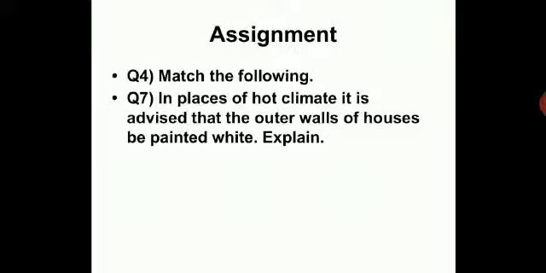The concept was already explained to you. You have to explain in terms of dark color and light color, absorption of heat and radiation of heat. So that concept of radiation and absorption was very clear with you. You have to explain in terms of those concepts. So I hope all the textual exercise questions and answers are very clear with you, children.